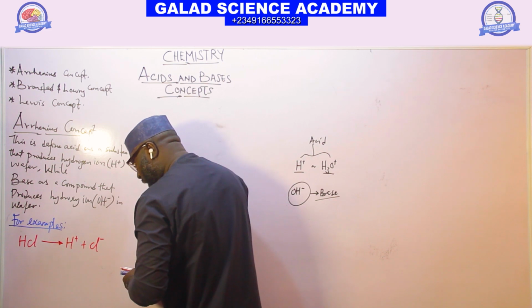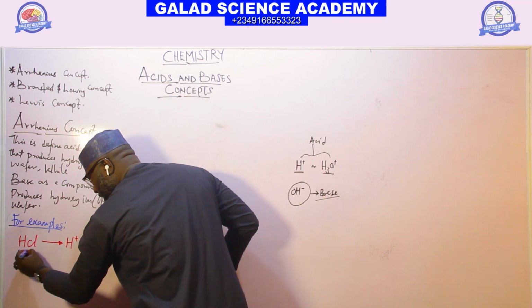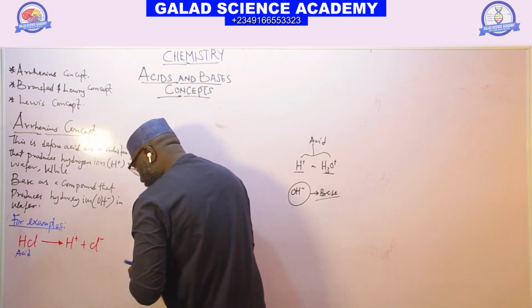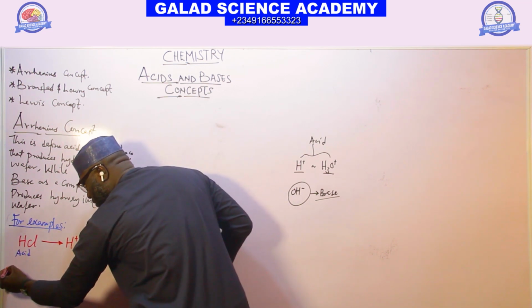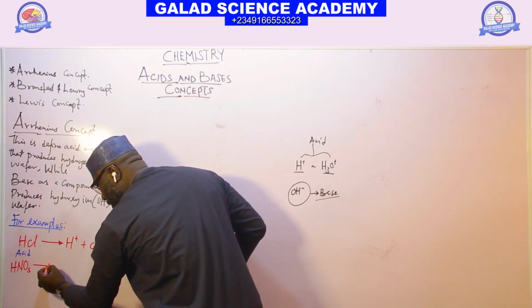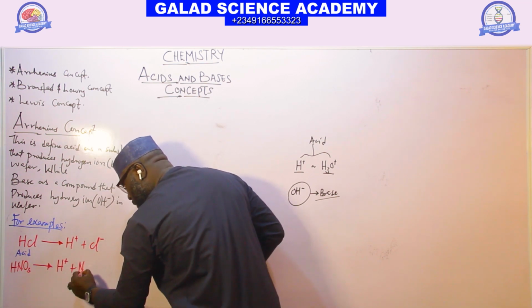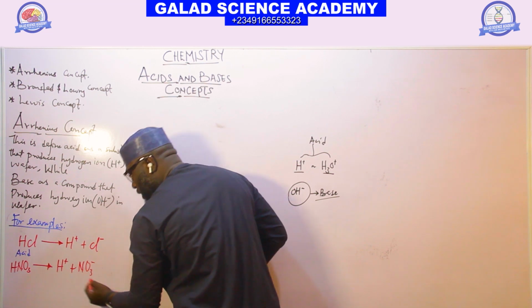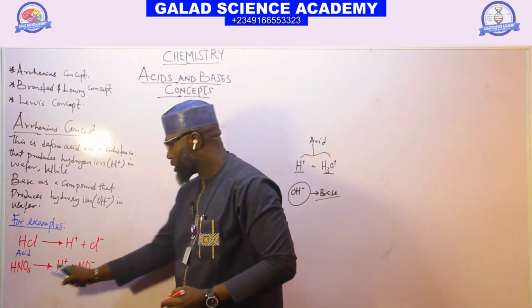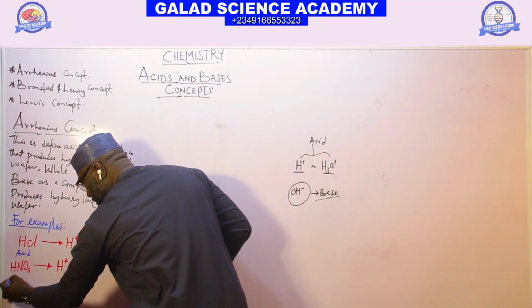Another example of an Arrhenius acid is HNO3, which dissolves in water to give us H plus and NO3 minus. This is also an Arrhenius acid.